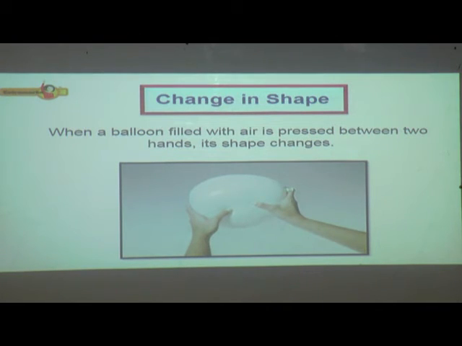Change in shape. You can see here, when a balloon filled with air is pressed between two hands, its shape changes. The visible shape of the moon changes from day to day.